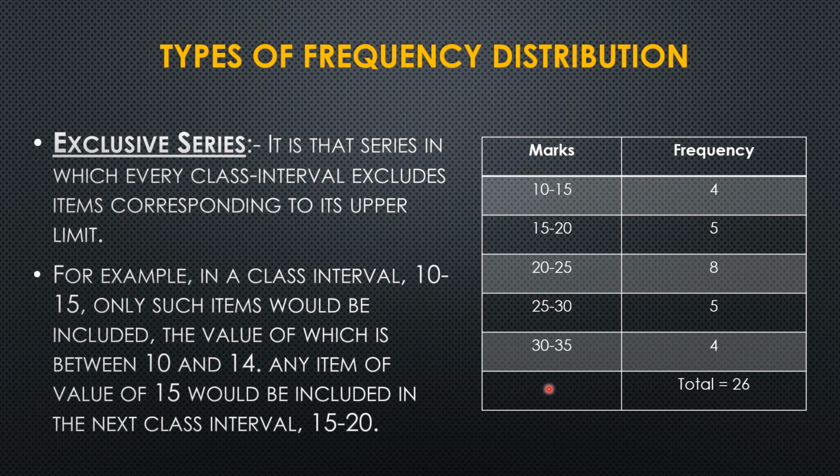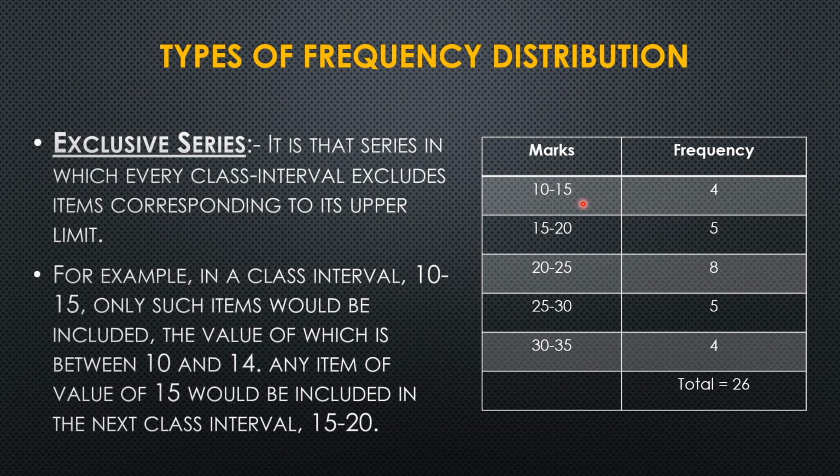We can see a table beside where marks is mentioned in the form of class interval along with the frequencies. What is important to note here is that in the first class, which is 10 and 15, 10 is the lower class limit and 15 is the upper class limit of the class. Now suppose the marks of the student is 10, 11, 12, 13 or 14, these marks will be included in this class interval, and that frequency will be measured here.